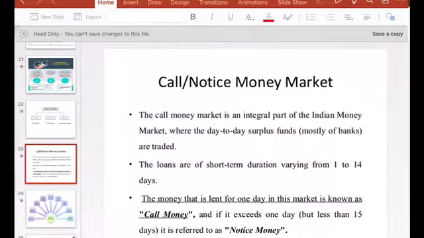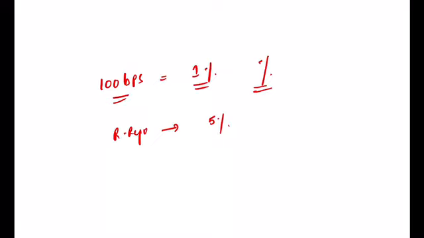Generally reverse repo rate and repo rate are told in percentages, but officially they are stated in BPS points. BPS means basis points, and 100 BPS is equal to 1%. For example, today reverse repo rate is 5%. If tomorrow in the RBI's bi-monthly policy, the RBI says we are reducing the reverse repo rate by 50 BPS points, what does it mean? 5 minus 50 BPS points, that is 0.5%, so it becomes 4.5%.